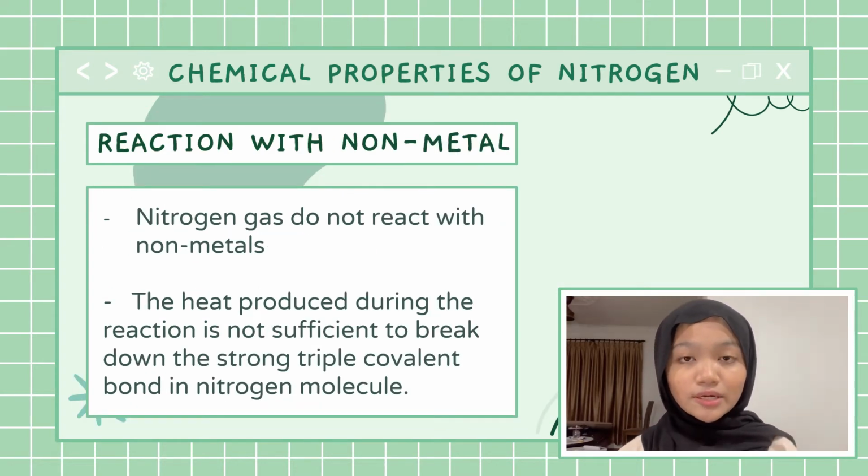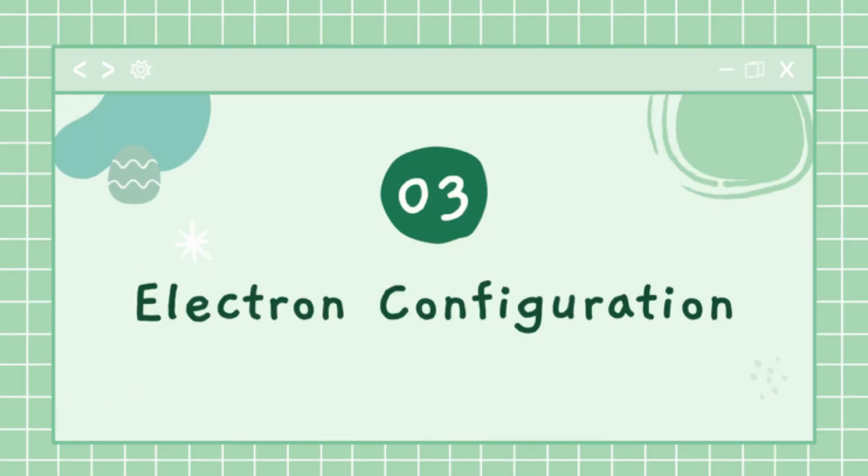Next, nitrogen's reaction to non-metal elements. Nitrogen gas do not react with non-metal elements. This is because the heat produced during the reaction is not sufficient enough to break down the strong triple covalent bond in nitrogen molecule. Now, let's talk about nitrogen's electron configuration.